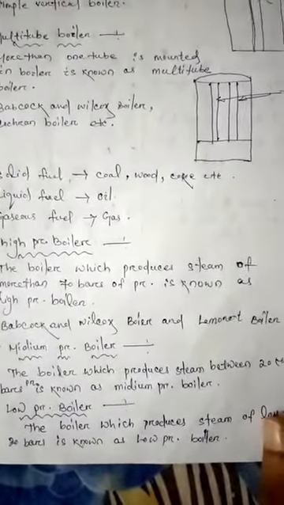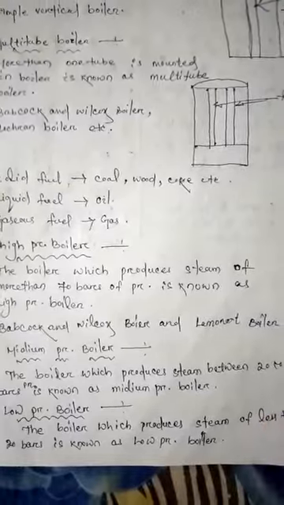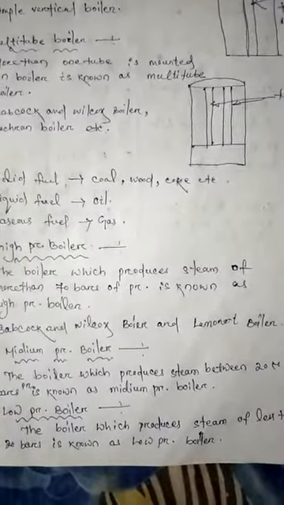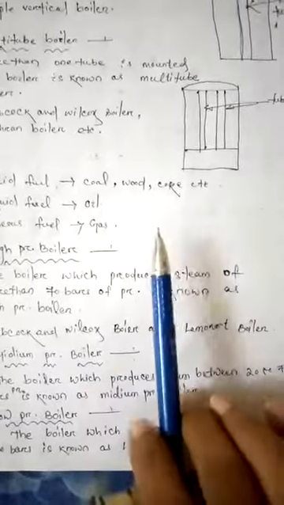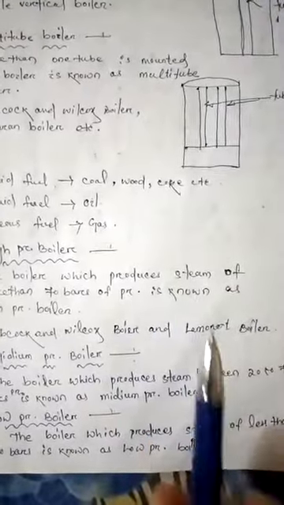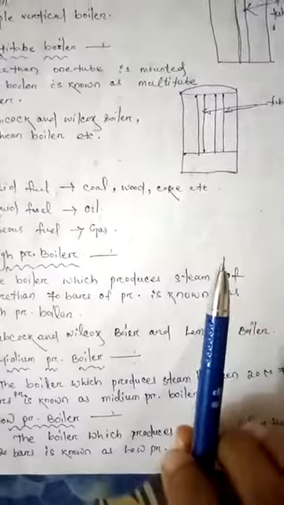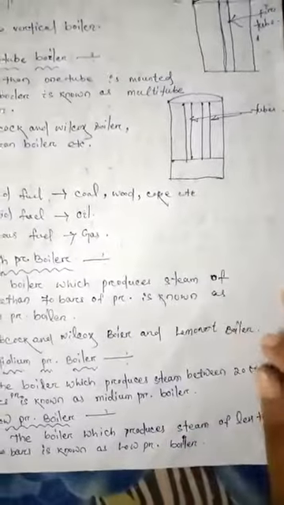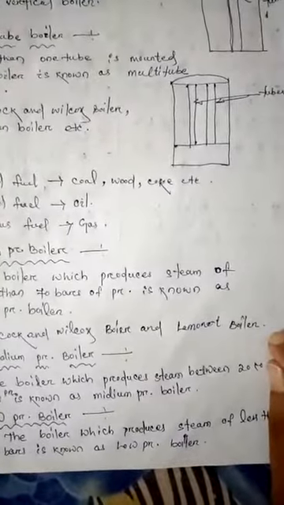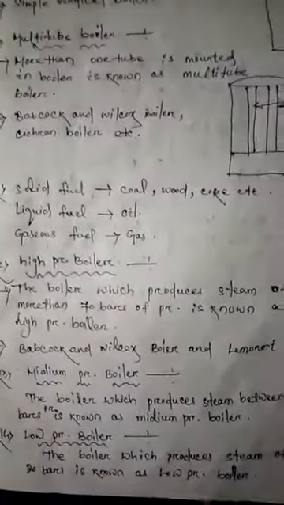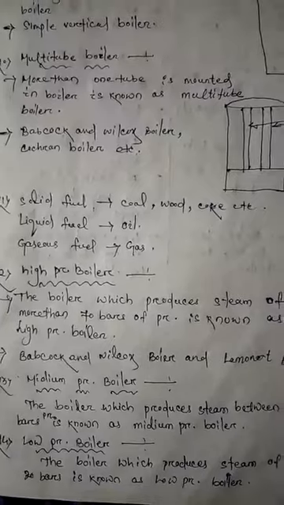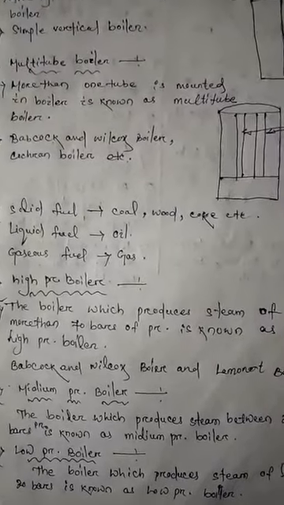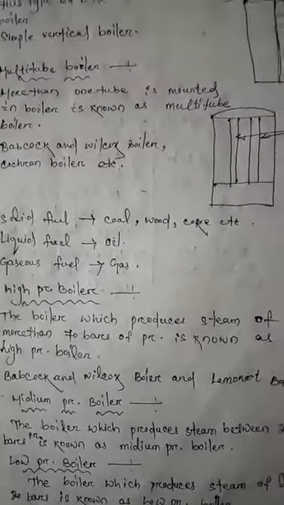The boiler which produces steam of more than 70 bar of pressure is known as a high pressure boiler. You know, the pressure created in a water tube boiler is high, so a water tube boiler is known as a high pressure boiler.